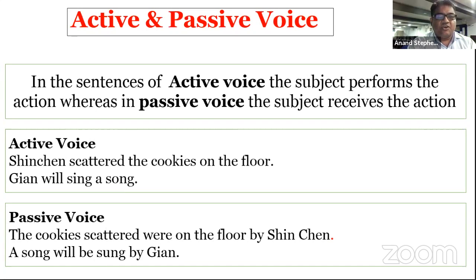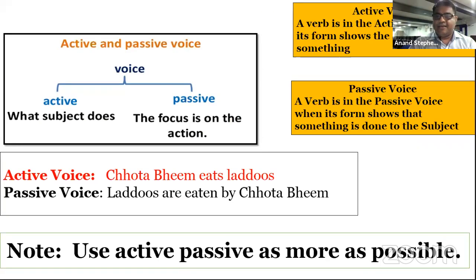Jian will sing a song. My God, what will happen if he sings a song? Okay, passive voice. The cookies were scattered on the floor by Shin-chan. The word were should be placed before scattered. And a song will be sung by Jian.